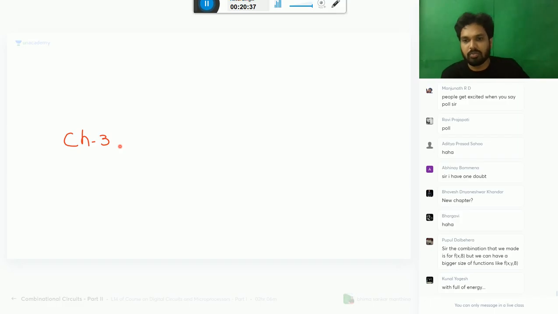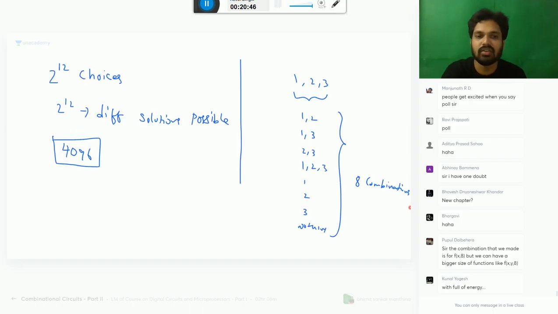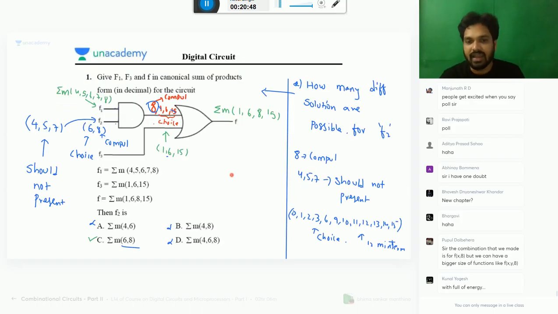What is your doubt, people? Sir, the combination that we made is for f of x comma 8, but we have a bigger size of functions, like I didn't make x comma 8. How will you decide x comma 8? In that place, you can say x comma 8, but x can be any one of these 12, or all of these 12 also. That is 12 zeros to 12 ones of these. X is not a single variable.